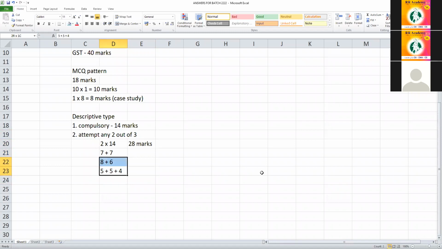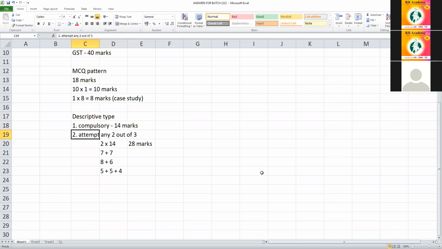So this is your 60 marks, ma'am. You have a choice. MCQ pattern 18 marks and descriptive 42 marks, out of which 1 question is compulsory, only 1 sum for 14 marks. This sum runs into 2 to 2.5 pages and it is compulsory, you have to solve.